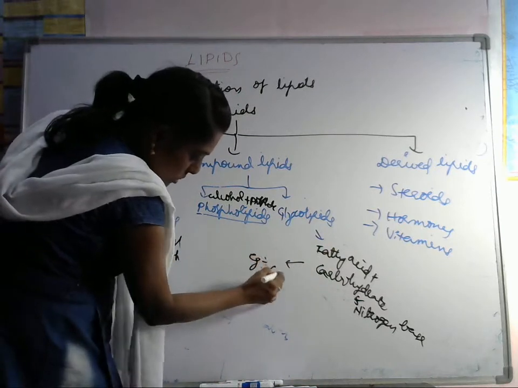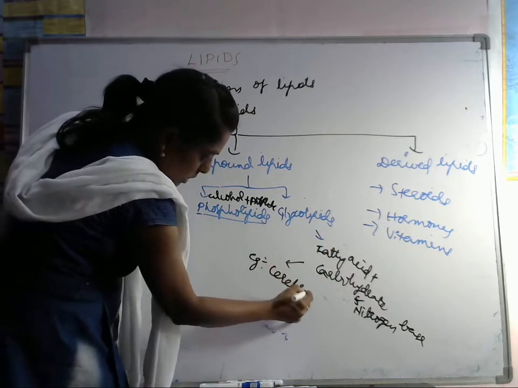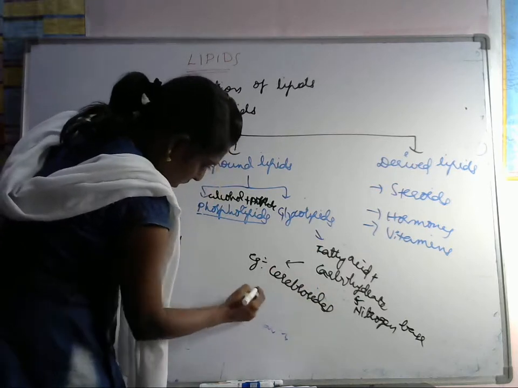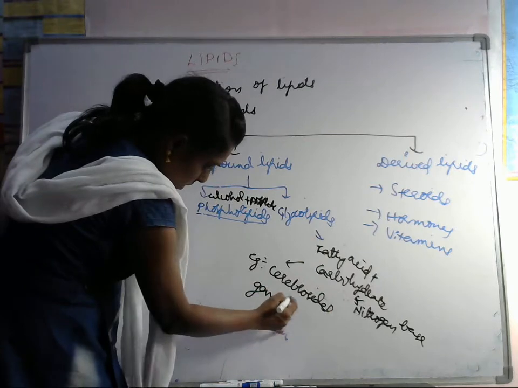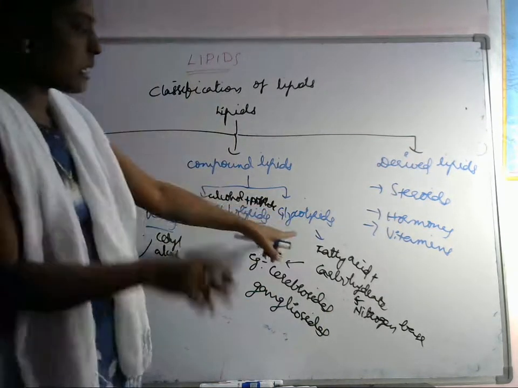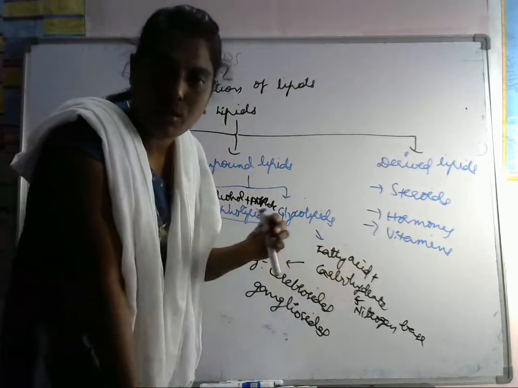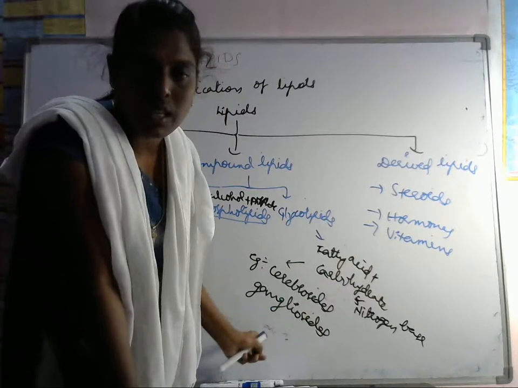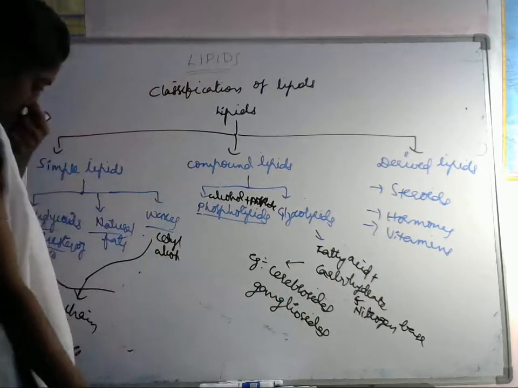Cerebrosides and gangliosides. So these glycolipids contain fatty acid as well as carbohydrate as well as nitrogen base. Cerebrosides and gangliosides are the examples for this one.